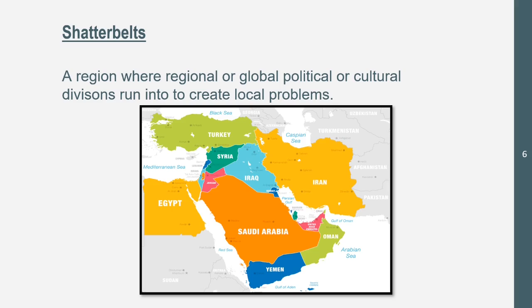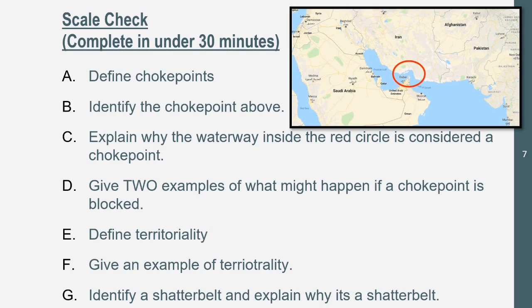Now, these countries around Saudi Arabia, Egypt, Iraq, Yemen, Syria as well. Saudi Arabia doesn't have the safest area either. So they create global political or cultural divisions or problems, local problems in that area. So one country, so let's say Iraq, supports Saudi Arabia's issues, and Syria doesn't. There could be issues between Syria and Iraq. That's a Shatterbelt.